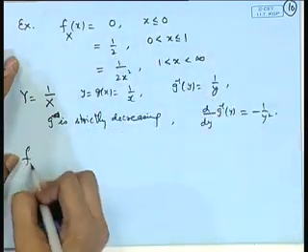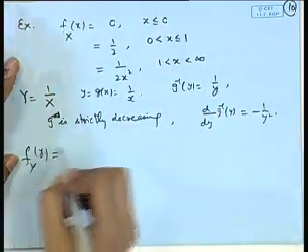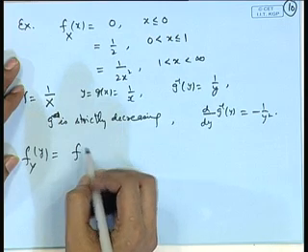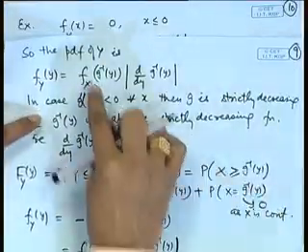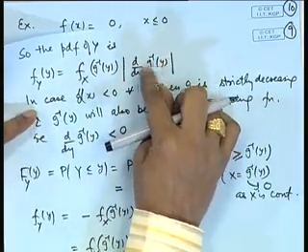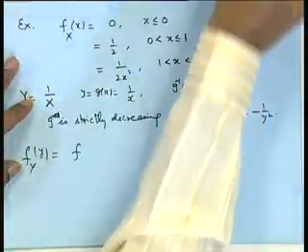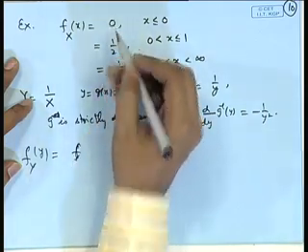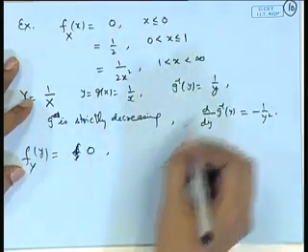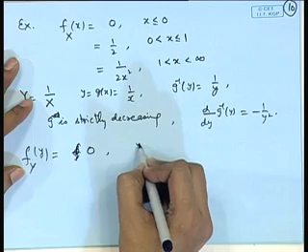The density function of y then is determined by the density function of x at g inverse y multiplied by the absolute value of the dx by dy term. Now, here it is 0, so it will remain 0. Whenever x is less than or equal to 0, 1 by x is also less than or equal to 0.